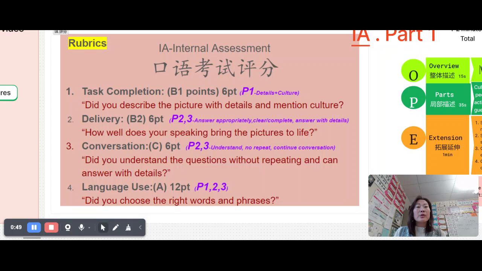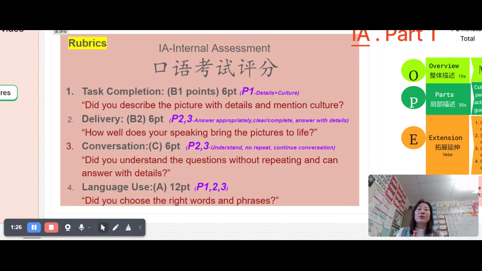The delivery is more focused on part 2 and part 3, the follow-up questions and the questions based on another theme. Did your speaking bring the picture to life? Did you use appropriate words? Did you say it clearly? Did you complete all the details and answer the questions? And then C is conversation. It's also focused on part 2 and part 3. Did you understand my question? Did you need me to repeat my question? Could you continue the conversation that we have?